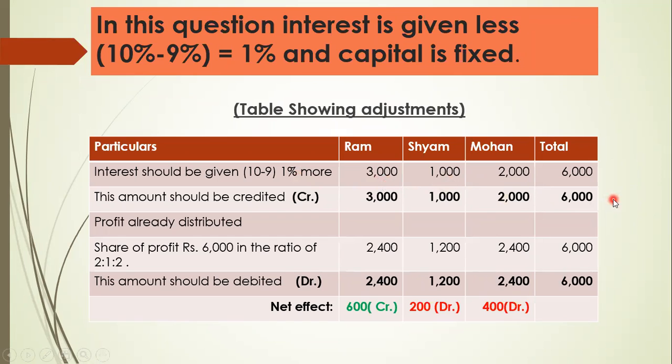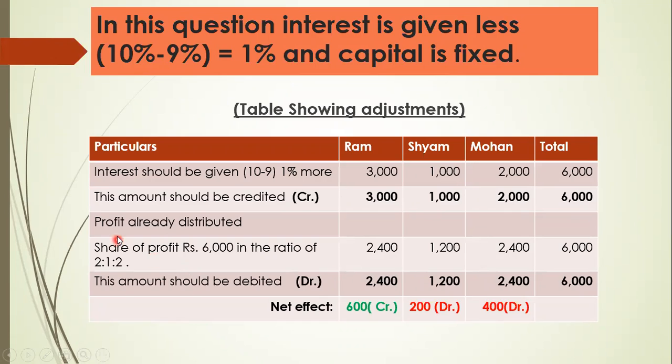Total interest is coming 6000. This means this 6000 we have to give to the partners in the form of 3000, 1000, 2000, which was not given earlier. So now we will give it to the partners. Hence, partners' capital account would be credited by this amount. So we will credit this total amount.